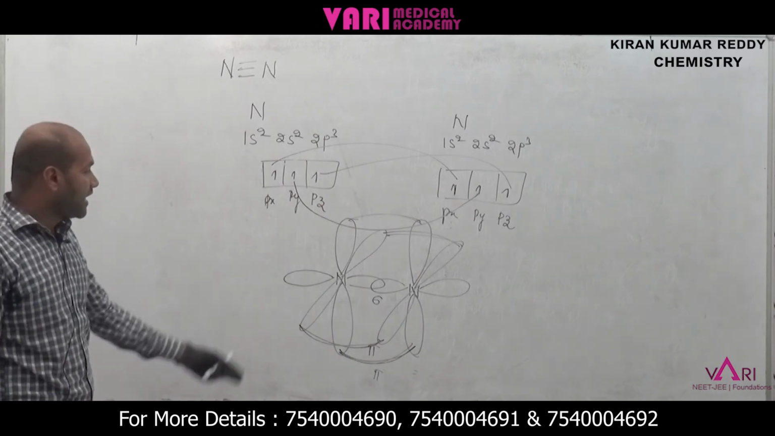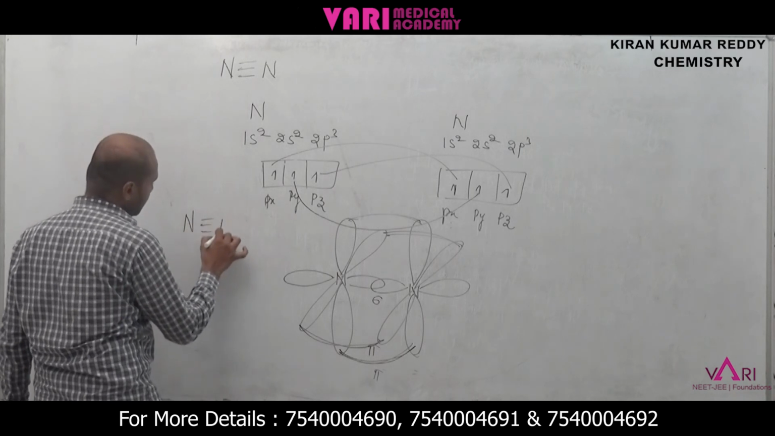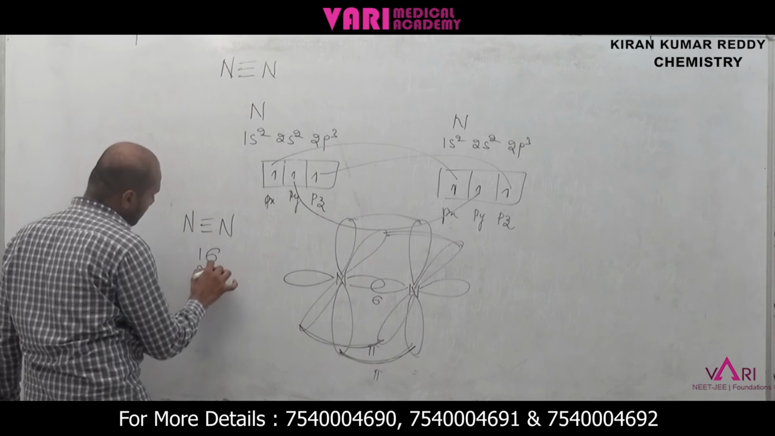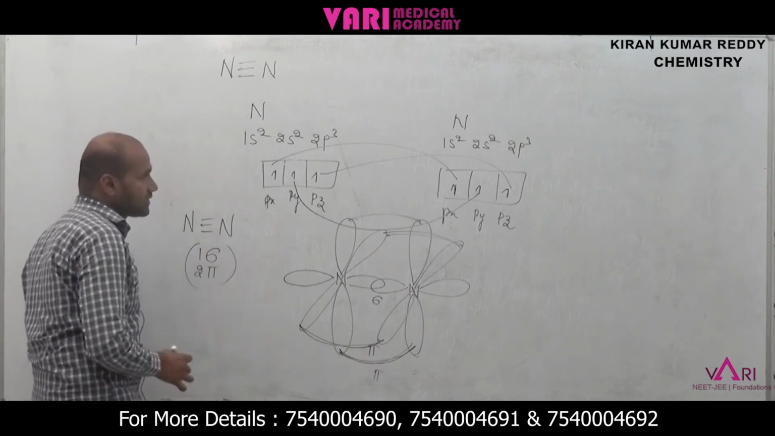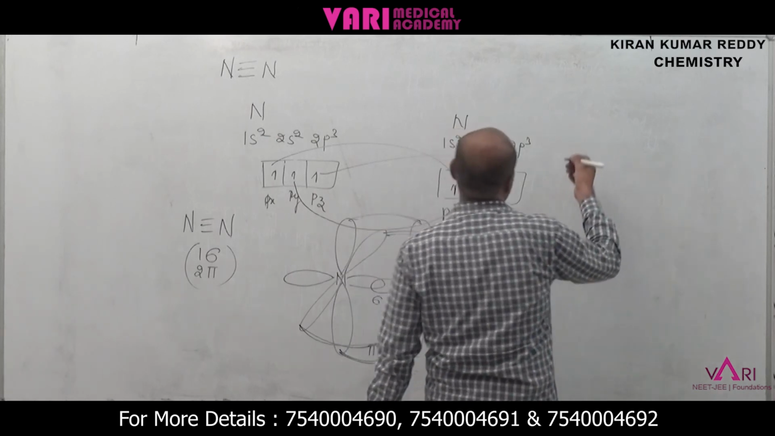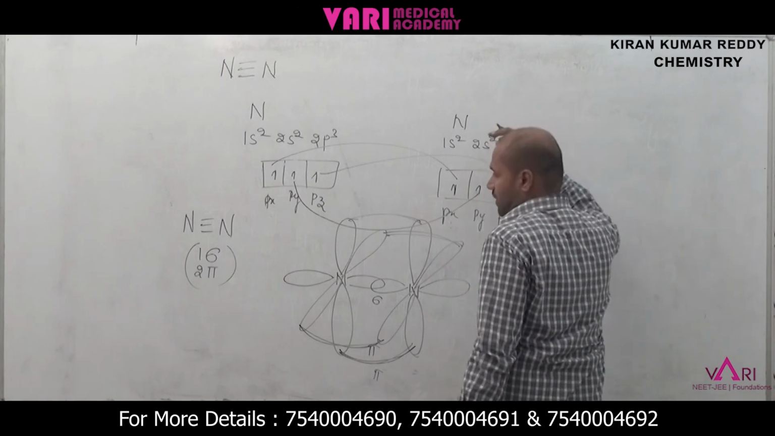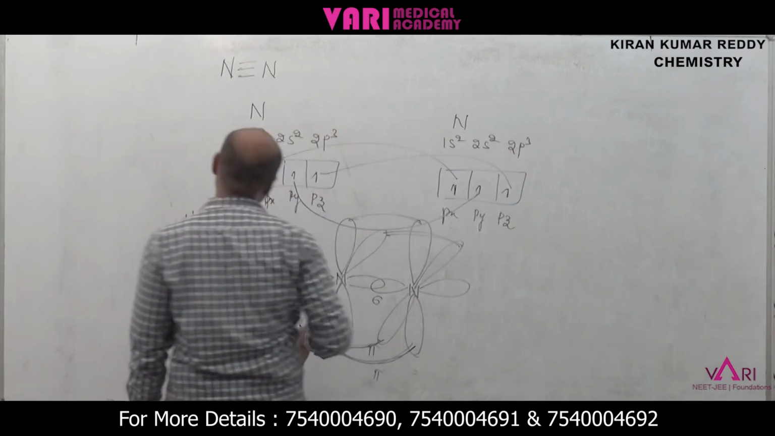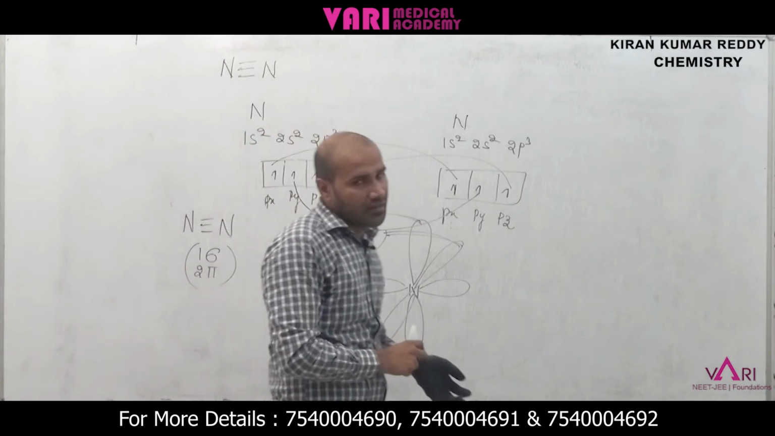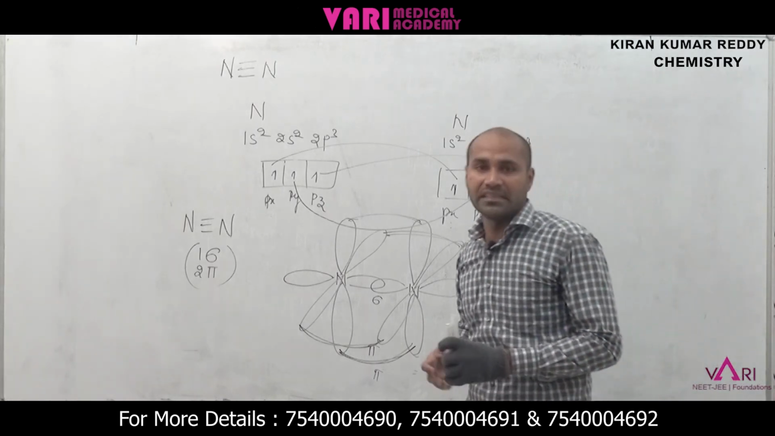How many bonds are present between the nitrogens? 3 bonds are present: one sigma bond and 2 pi bonds. This is the valence bond theory. According to valence bond theory, we can easily write the number of sigma bonds and pi bonds. Next class, we will explain hybridization, dipole moment and VSEPR theory.